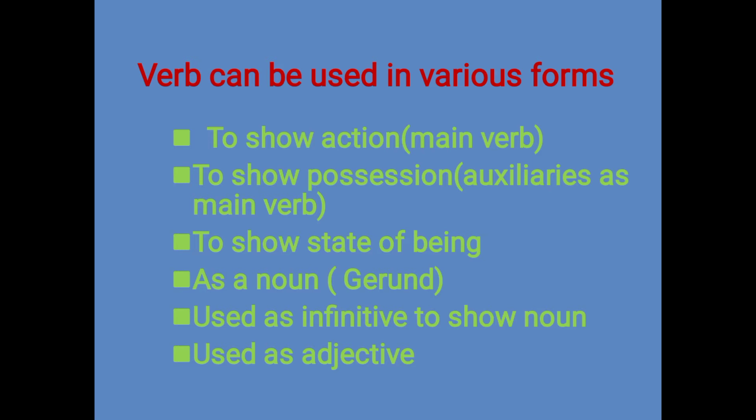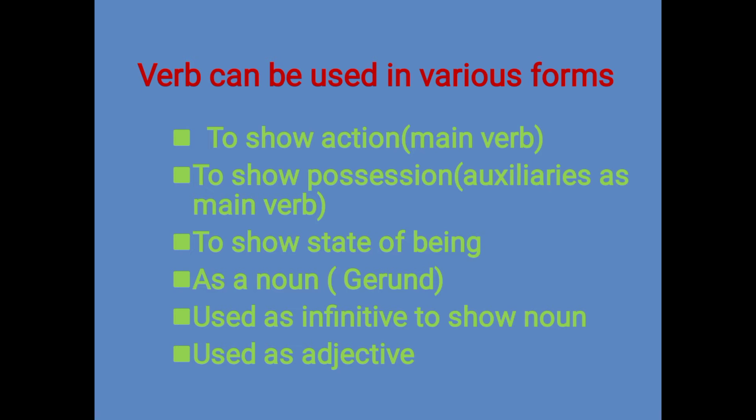And apart from this, sometimes it is used as a noun also. So if I say that walking is a good exercise, swimming is a good exercise, in this you can say that swim is a verb, but we are making it swimming, so it is a noun. Now it has become a noun, so we have made a noun from the verb. Clear? Like you can talk about the infinitive also, used as infinitive to show noun.